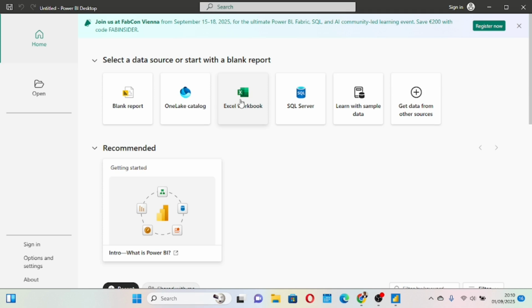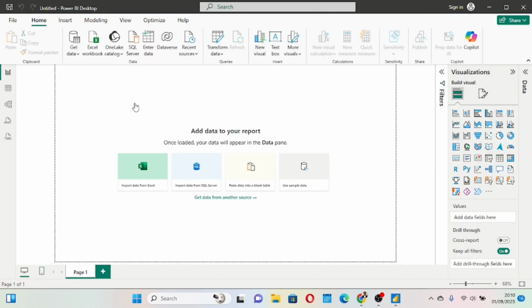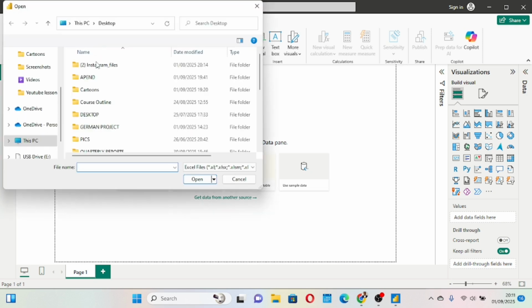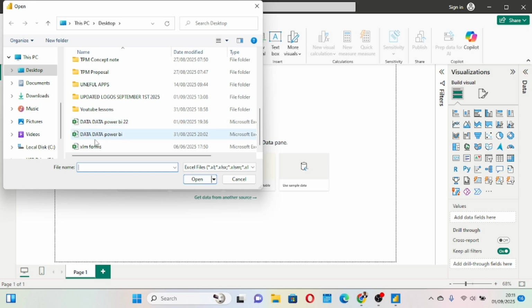So I can either come here and click my Excel workbook because I want to bring data from Excel, or I can first click my blank report. Once I click my blank report, this opens up here, and I still see this option of Excel workbook. I can click here, so I can bring in my data directly through Excel. The moment I click that, it picks all the data that was saved as Excel. You see, this data Power BI 22 and data Power BI 1. So it picks these two, excluding the CSV file.